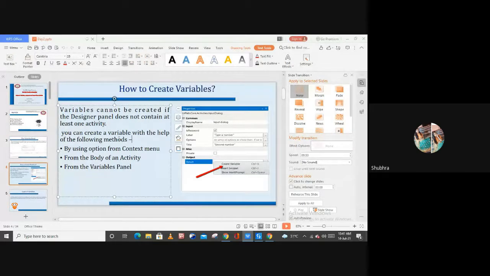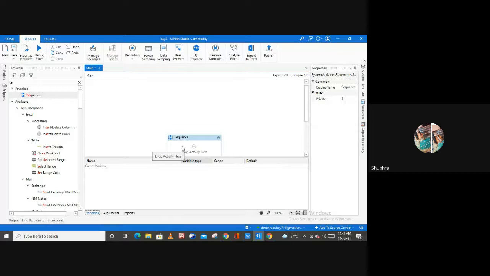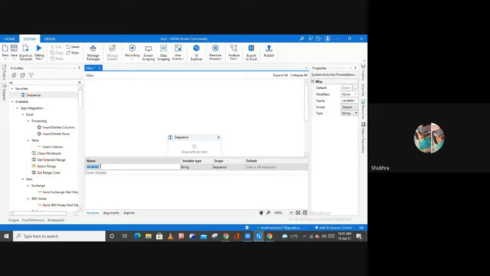So the next thing is how many methods there are to create a variable. Now let me show you the methods to create a variable. The very first method is to select any activity you are using and then open the variable panel. Inside the variable panel, as you can see here, it is written create a variable. Select this area, and now you are able to create a variable. You can rename it also, as variable one. And these are the types of variable. We will discuss the types of a variable a bit later, but for now let me continue.